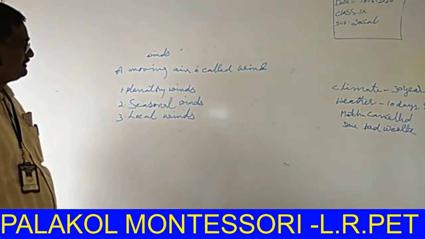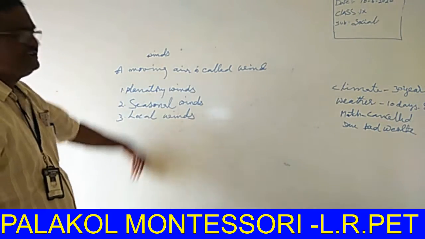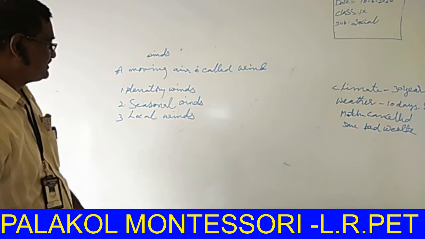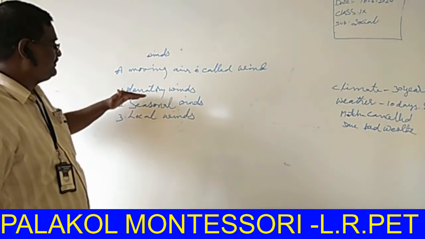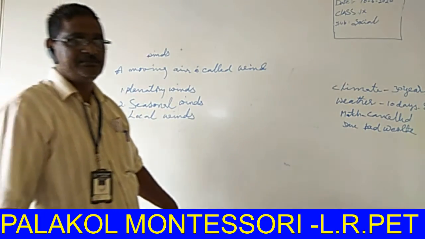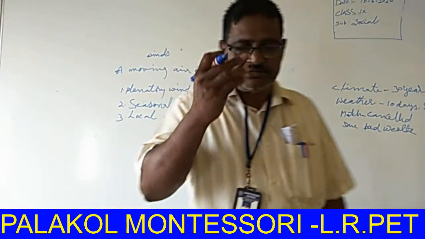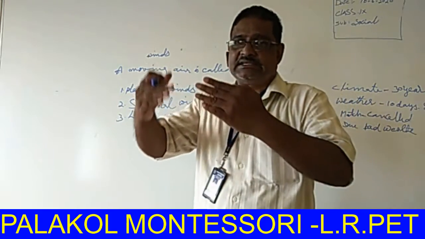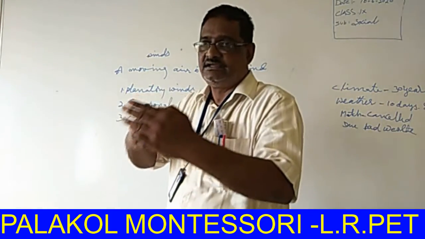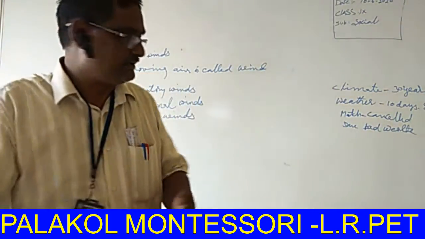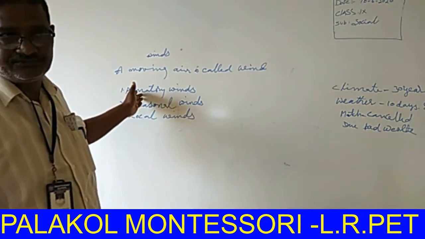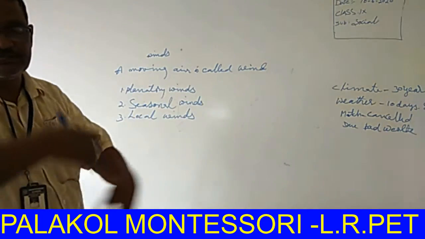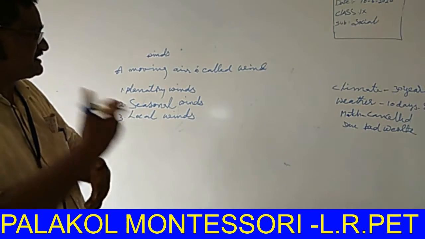So these are the important categories of winds. Winds also play an important role, because of these winds, the climatic conditions and weather are controlled. If there are these kinds of winds, the temperature becomes different, the conditions become different.